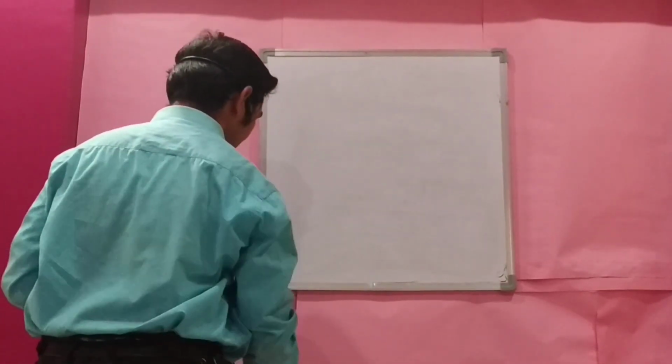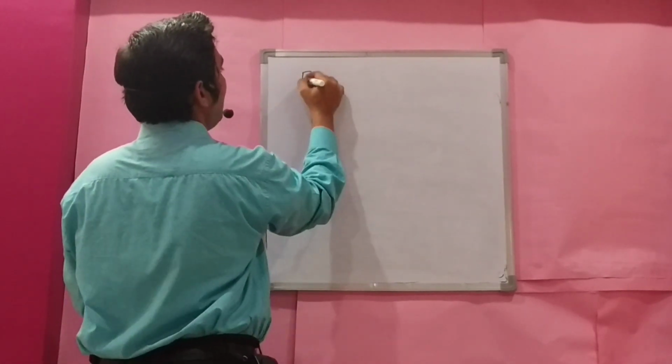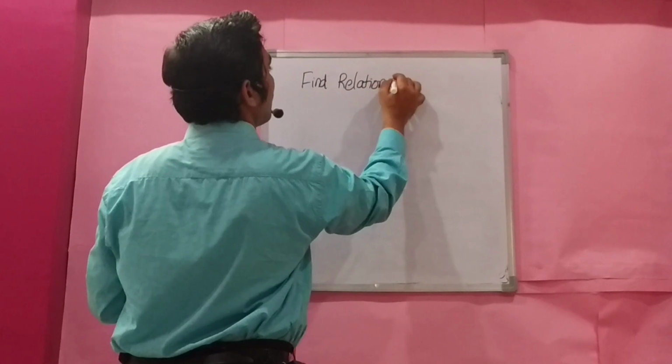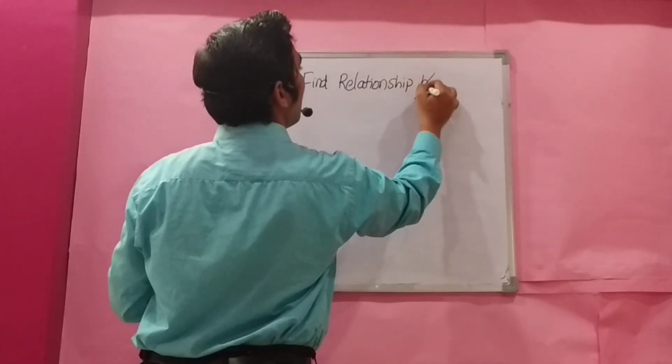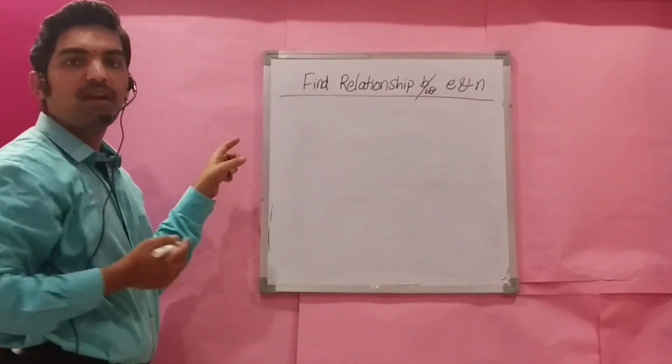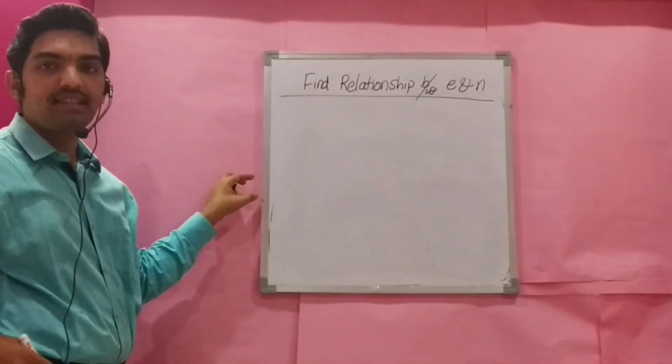Next property. Find the relationship between e and n. n is porosity, which we have seen earlier, and e is voids ratio or void ratio.